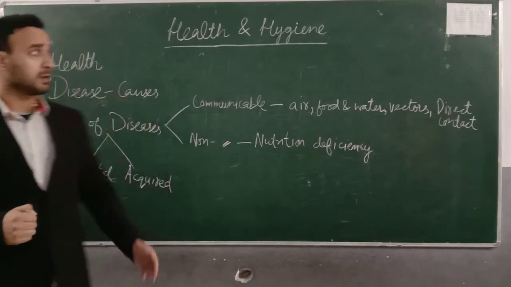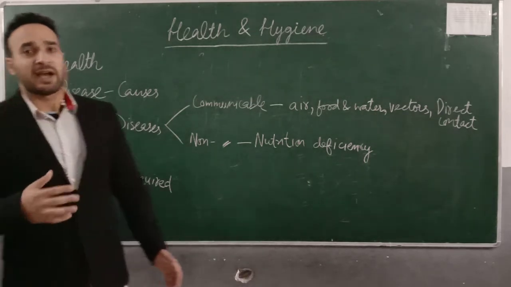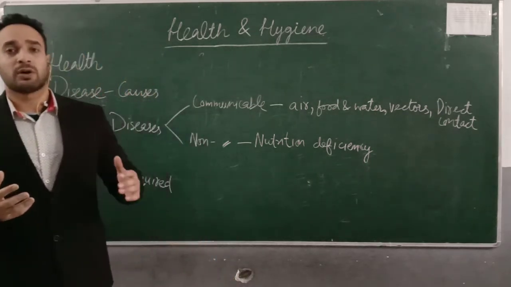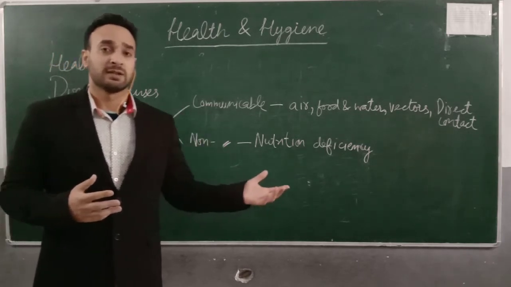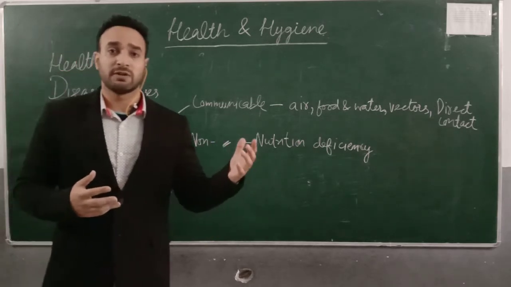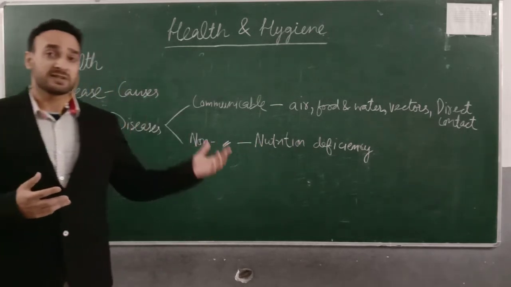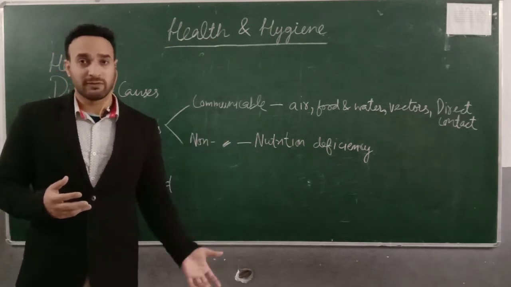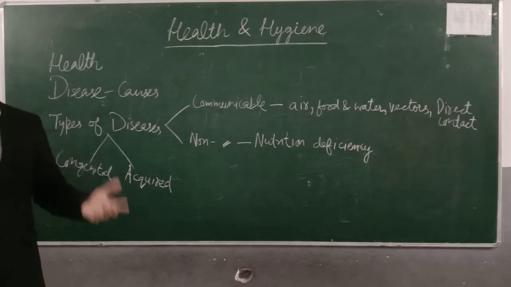Okay. Now, what is disease? A disease is a deviation from good health. Disease is any deviation from good health, and what could this deviation be? This deviation could be from the physical, mental, and social well-being. So any deviation from health is called a disease.